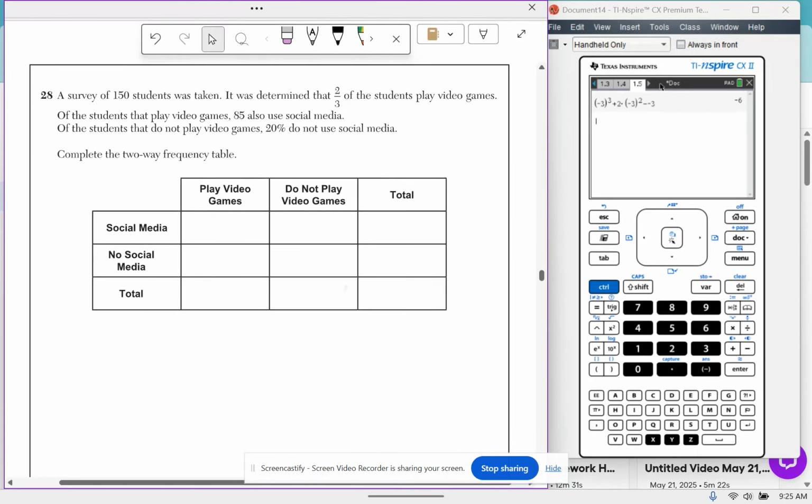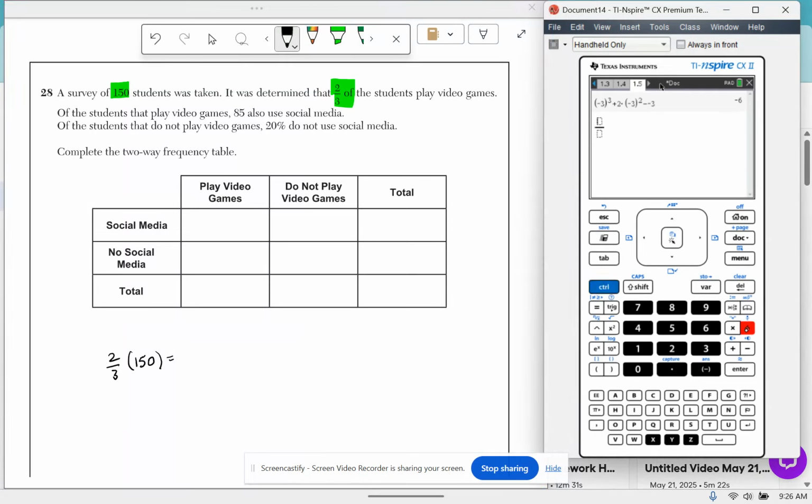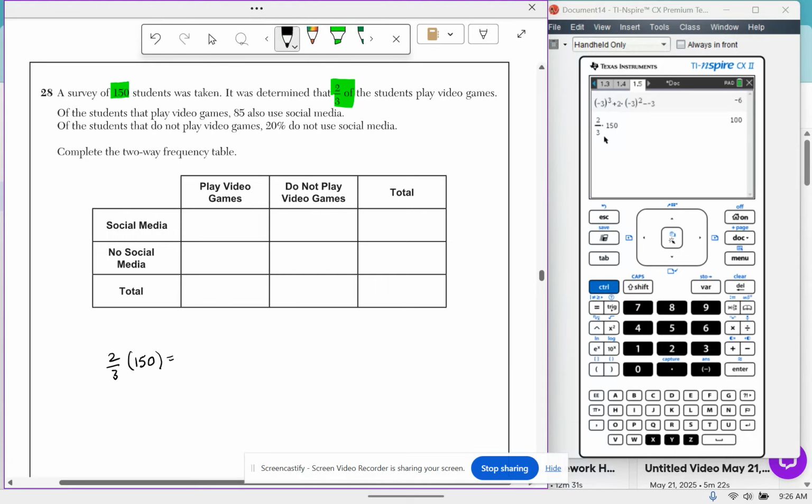28. A survey of 150 students was taken. It was determined that 2/3 of the students play video games. 2/3 of the students, what students? The 150 students. So 2/3 of, remember the operation of is multiplication, 2/3 of the 150 students play video games. So let's find out how many kids play video games. 100 kids play video games. So if 100 kids play video games, let's go to video games, let's go to total, and let's put 100 right there.